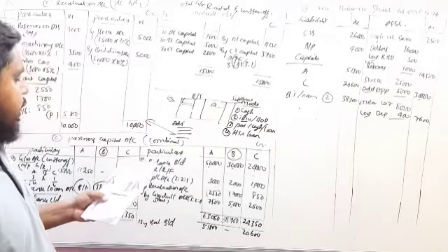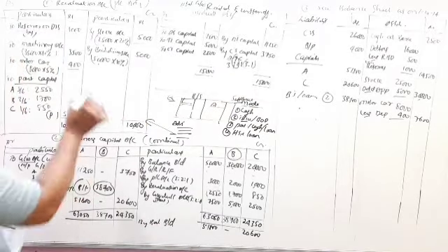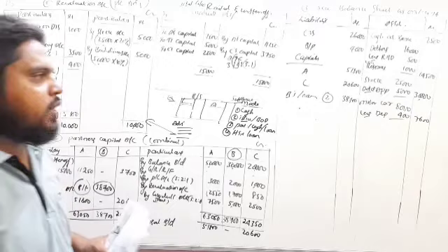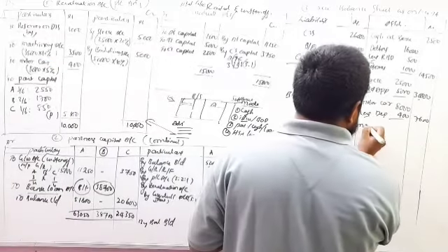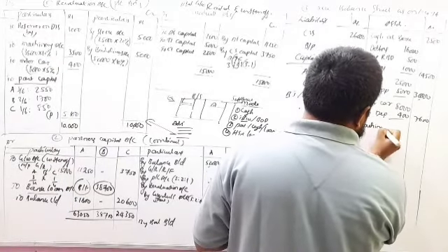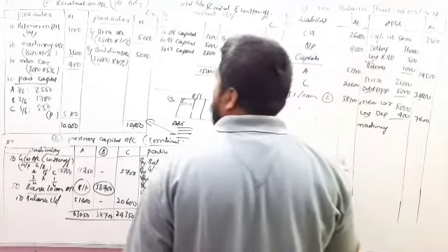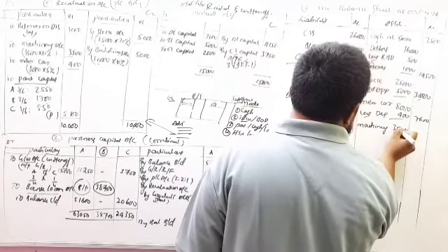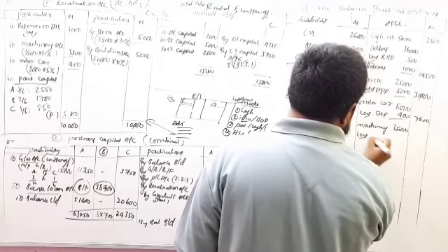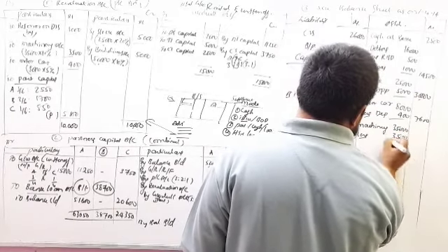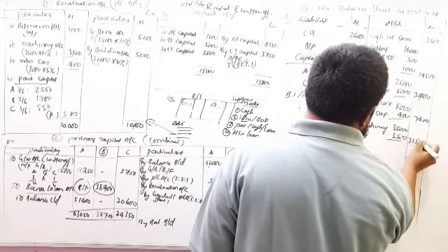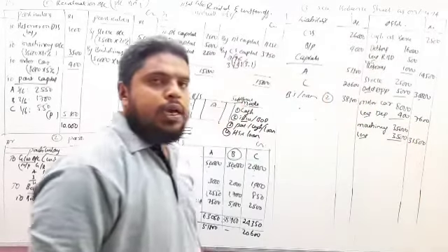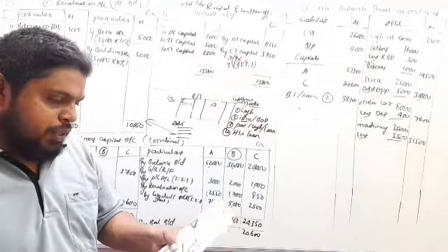Next, machinery. So machinery also you got adjustment 3,500. So machinery 35,000 less 3,500, 31,500.